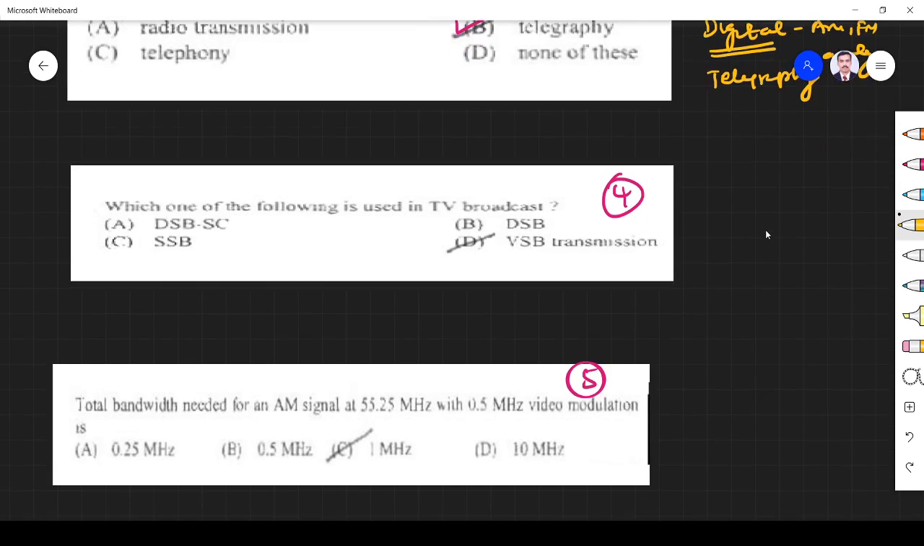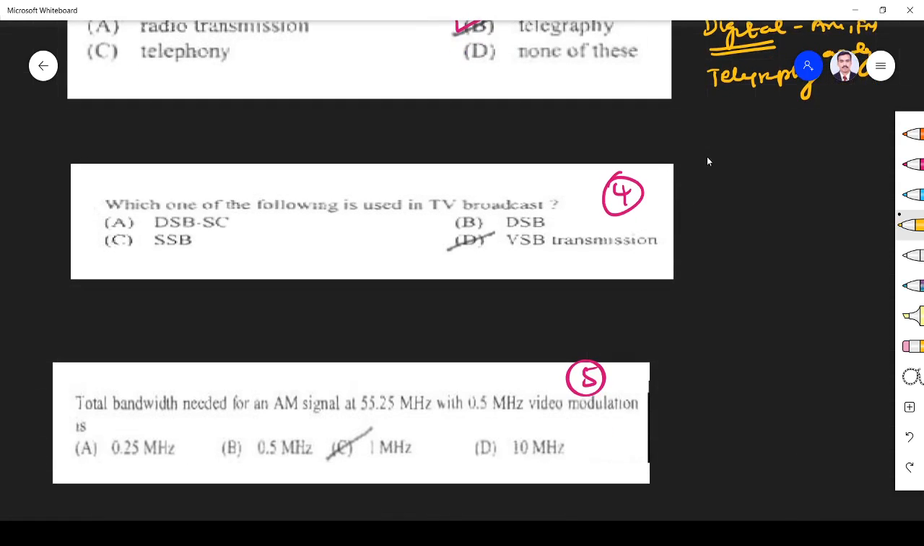Okay, next one is which one of the following is used in TV broadcast system? We must remember in TV, audio is FM, video is VSB AM, right? So in video TV transmission, VSB transmission is widely used.